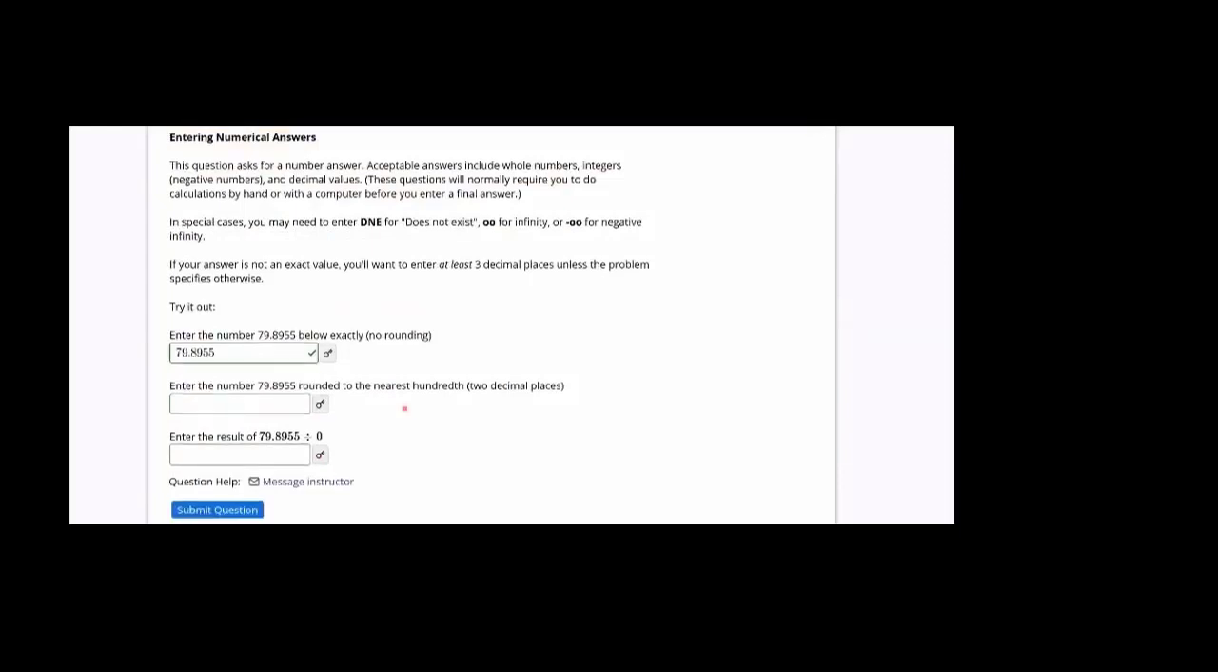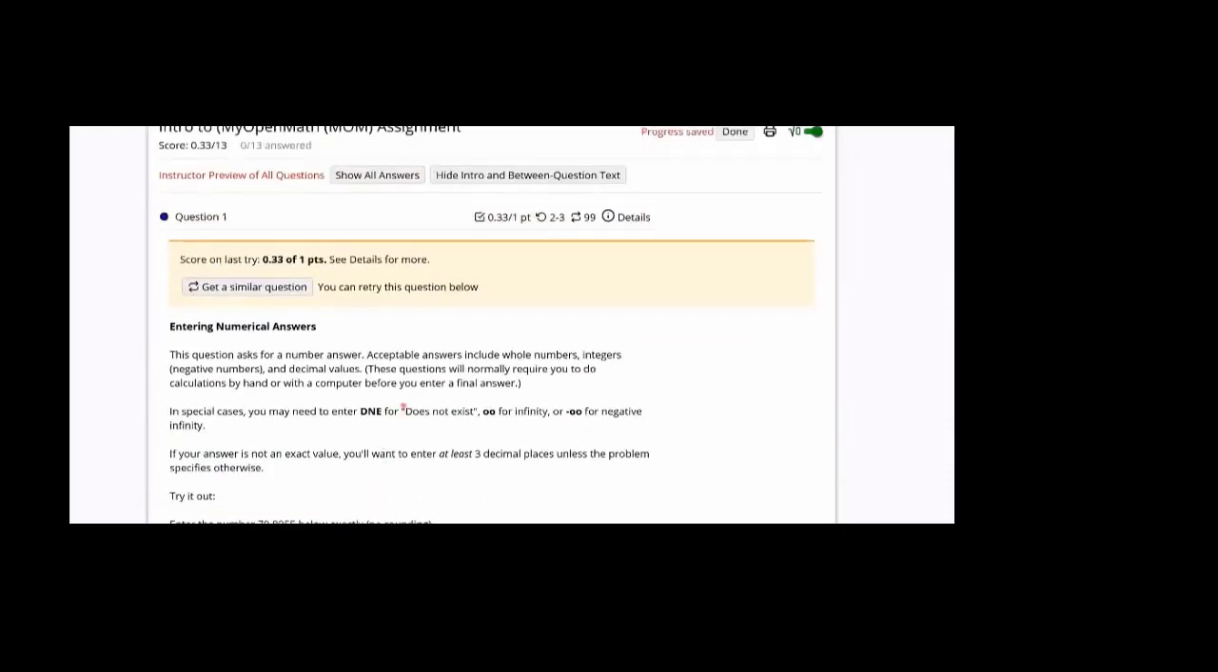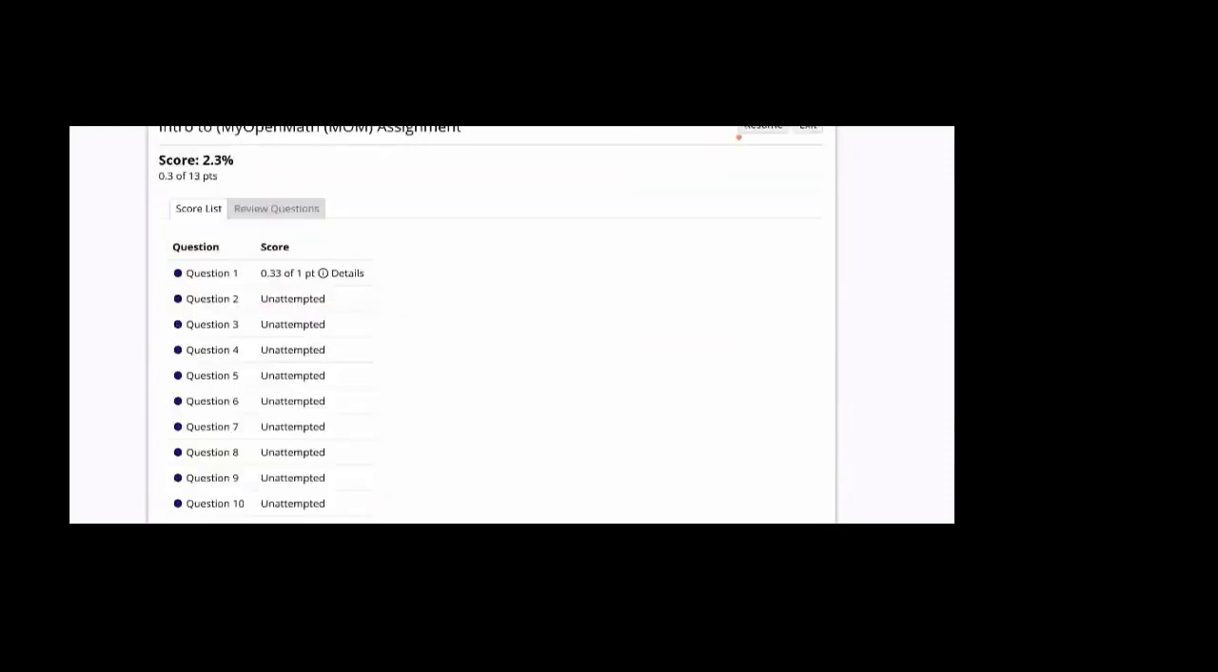Notice the moment I submit that, it shows a check mark. I haven't made a mistake. I need to do more questions. If you say you're done, notice what happens. It brings you here. It shows that for question 1, we got a portion of it right. The rest we must do. And questions 2 all the way to the last one are unattempted. You can resume or exit.